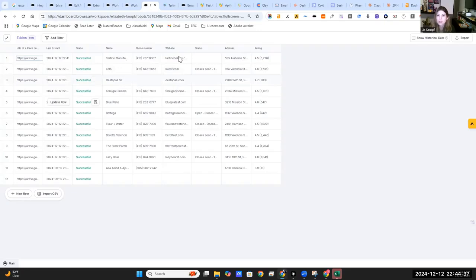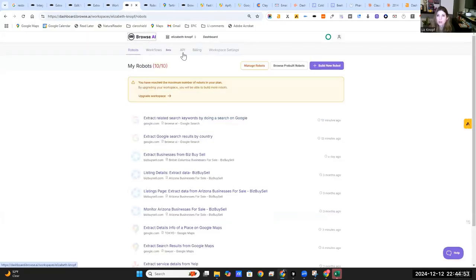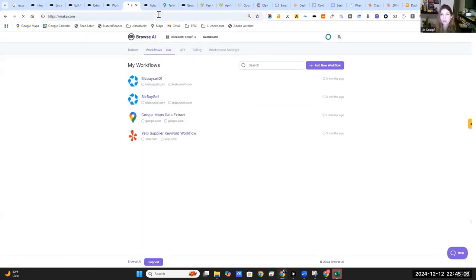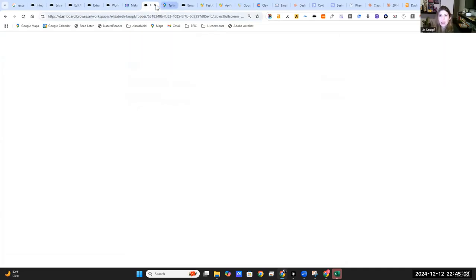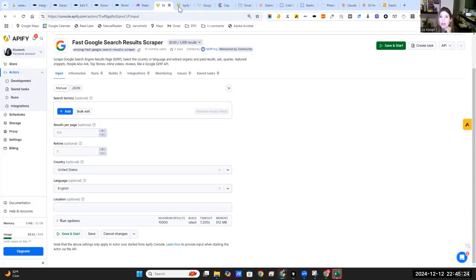You could even probably take this a step further, and based on their websites, you then can scrape more information about the company and populate that elsewhere as well. Pretty cool. All right, so let me just show you too. We'll go to make.com later so that I can show you how you can actually take that data and put it through so you can do many queries and not have to do one by one, and probably run them through the same robots with different keywords. That was pretty good. All right, next.